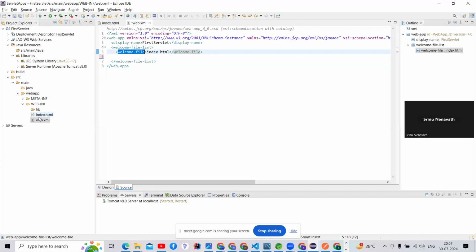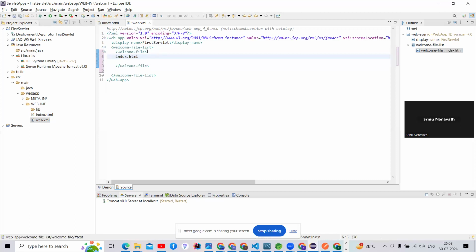Index page name, HTML page name. What is my HTML page name? index.html. That page you should configure inside the welcome file tag only. The welcome file tag you should be configured.